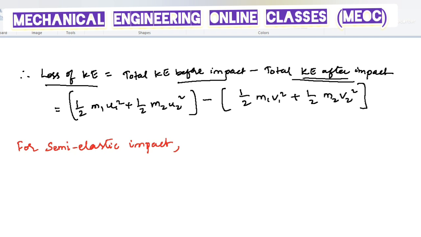Now for a semi-elastic impact, that is, it is neither perfectly elastic nor perfectly plastic, e is neither 0% nor 100%, but it lies between 0 and 1. That means there is a little regain of the shape. The regain of the shape is from 0 to 100%. So e also lies between 0 and 1.